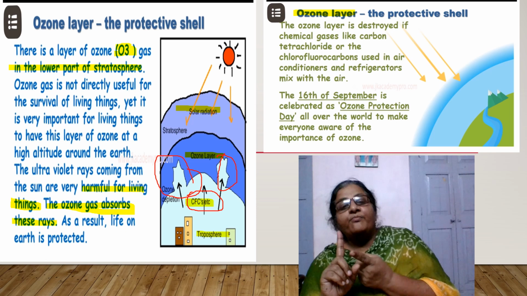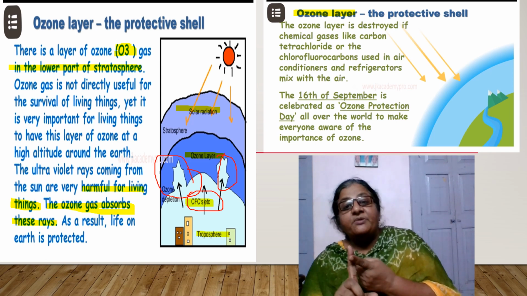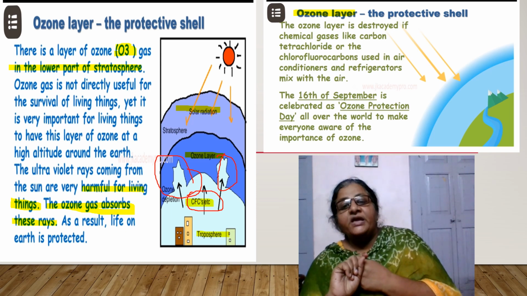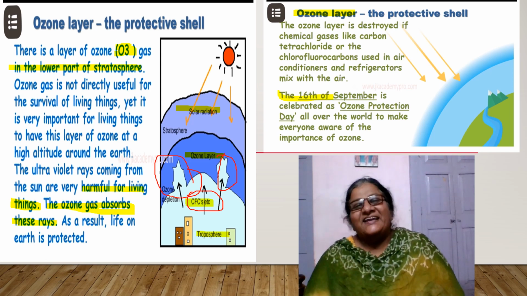So in order to create awareness in every human being, 16th September is celebrated as Ozone Protection Day all over the world to make everyone understand. The next part of our lesson, that is water and land, we are going to learn in the next lesson.